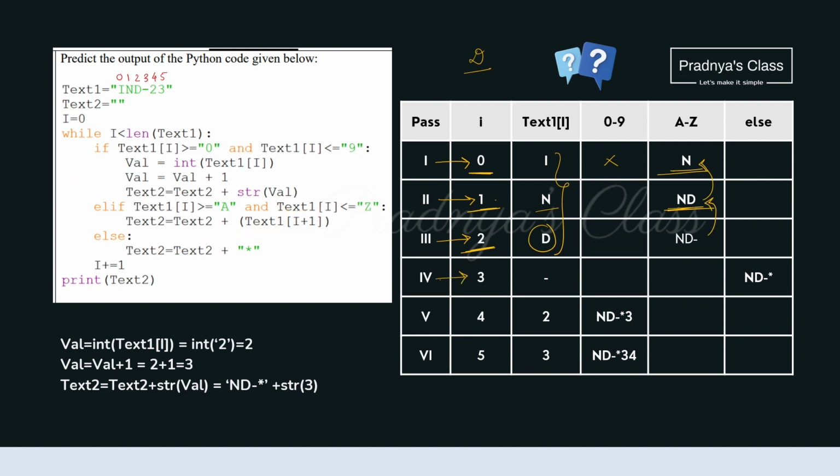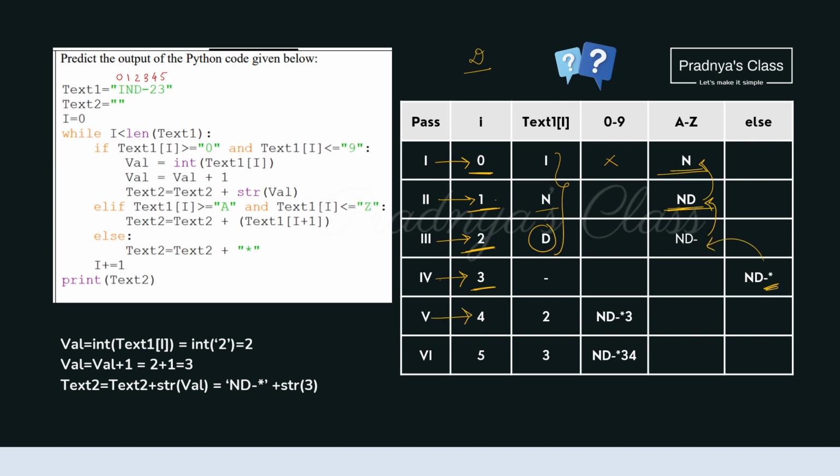Let's move ahead to the next pass. In the fourth pass, the value of I will be 3. So text of 3 is dash. It is not a digit, not even an alphabet. So we will be coming directly to the else part. When we look at this statement, we are just concatenating star to the previous string. So the star will get concatenated to the previous string.